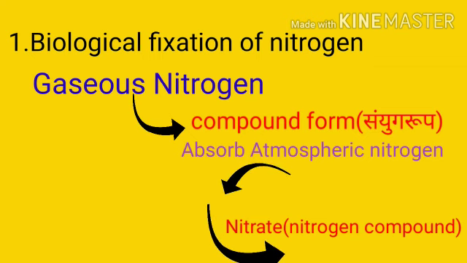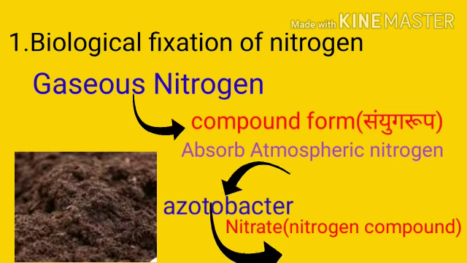Second one is the Azotobacter. These microorganisms are present in the soil. Azotobacter microorganism also convert atmospheric nitrogen into nitrate. It means from the gaseous nitrogen to the compound form of nitrogen. So like this, plants get the nitrogen in the compound form, which is known as a biological fixation of nitrogen.